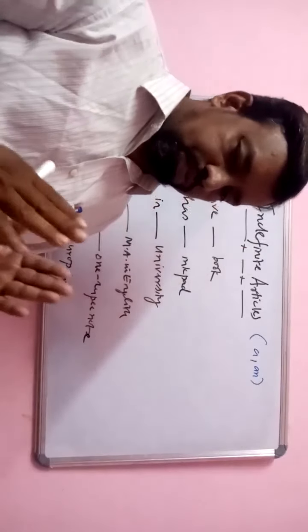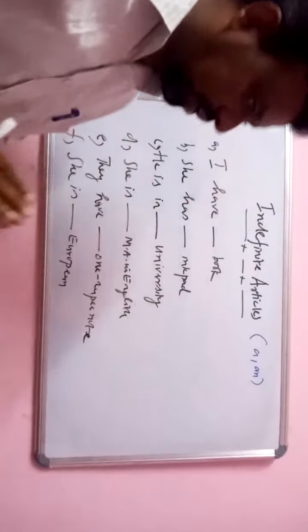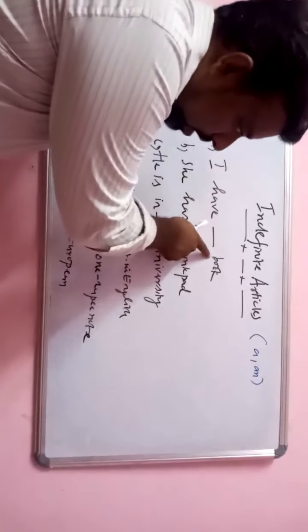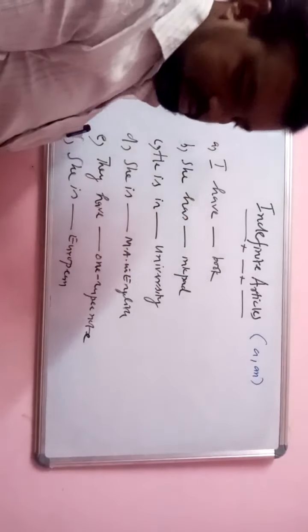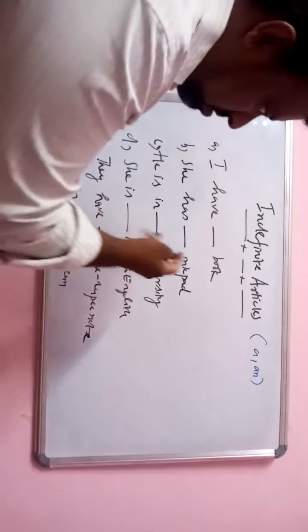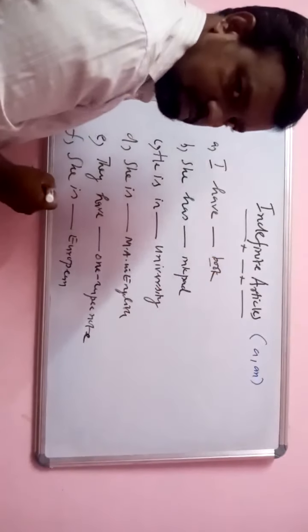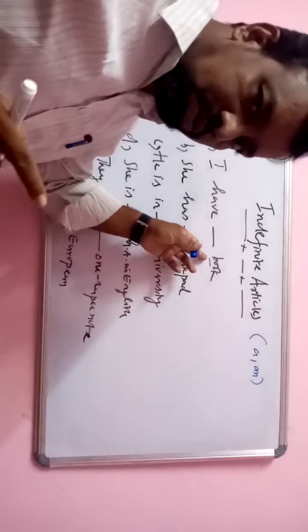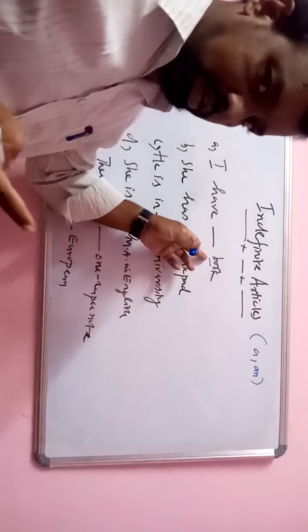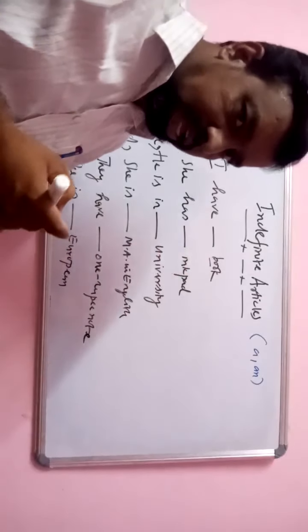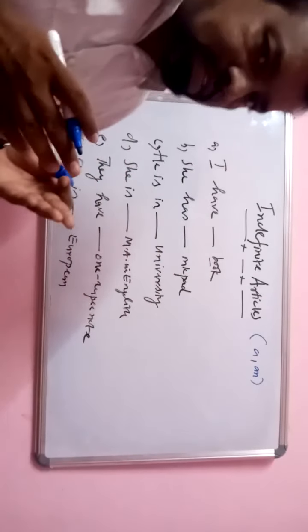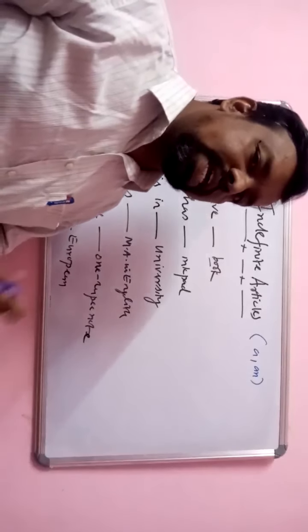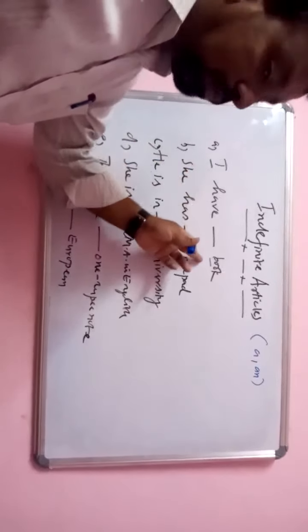Actually, before you use an indefinite article, you have to pronounce the word. While you pronounce, if a word gives a vowel sound, not a vowel letter, it must be preceded by an. If it gives a consonant sound, then it must be preceded by a. For example, I have a book.